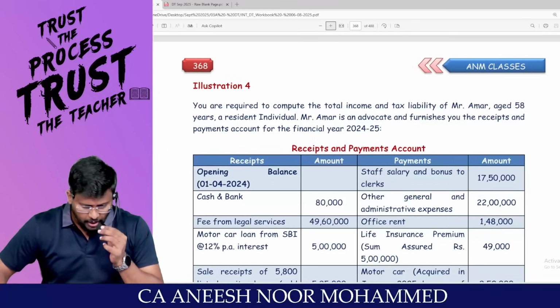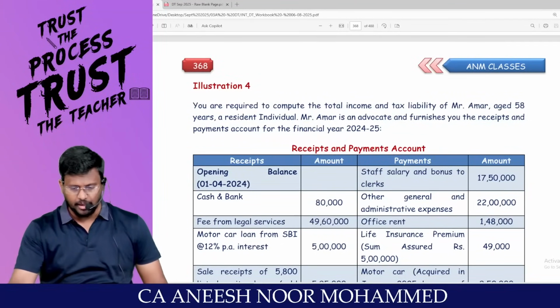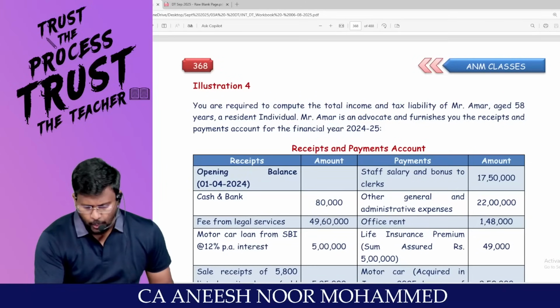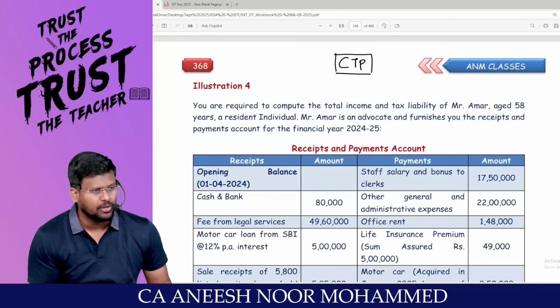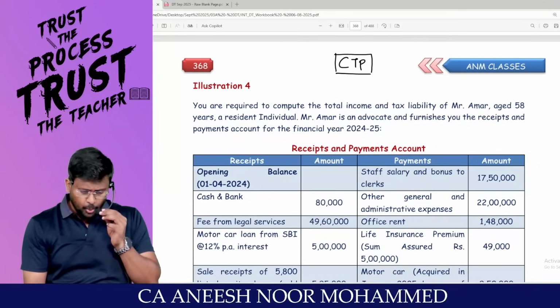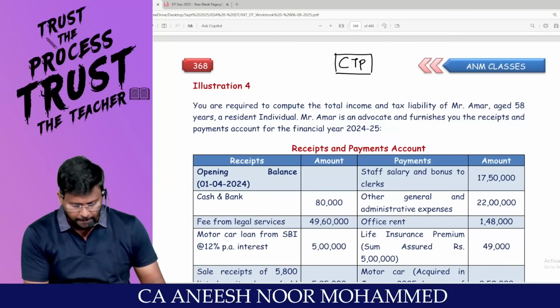Sir, very happy morning to all. Happy afternoon to all and happy evening to all, my dear lovable students. So we are doing computation of tax payable. In that we have solved one question. We are moving into the second question of how to solve a computation of total income.